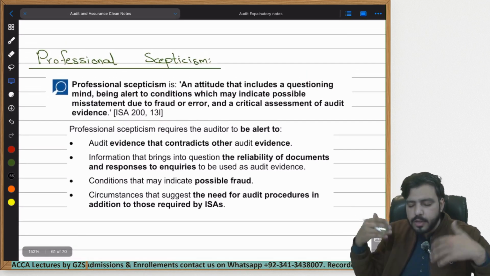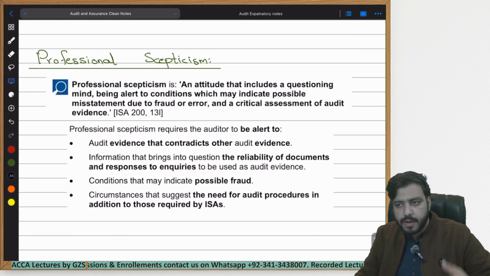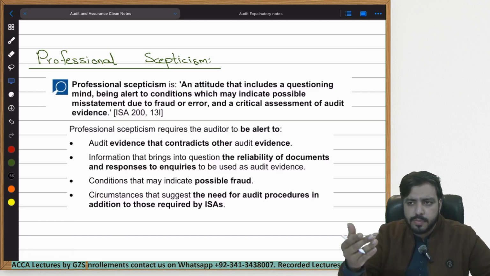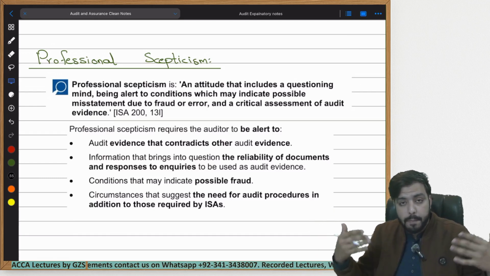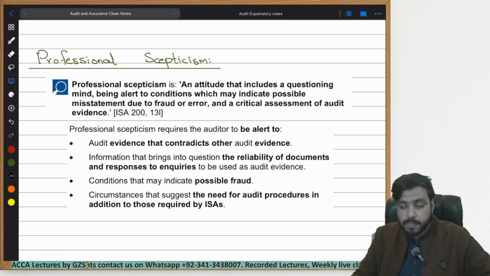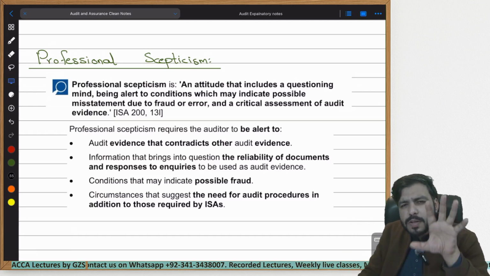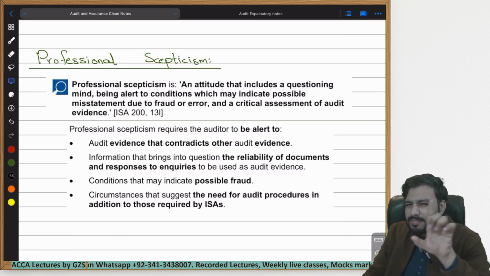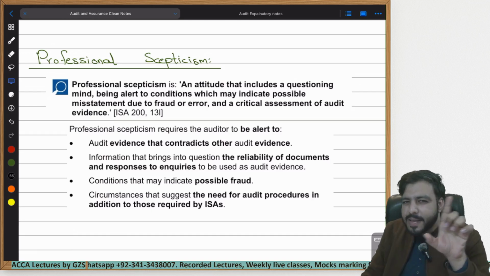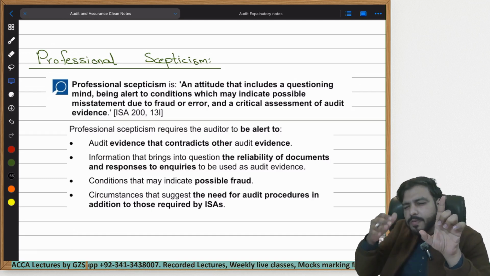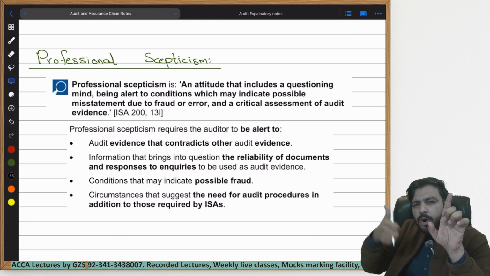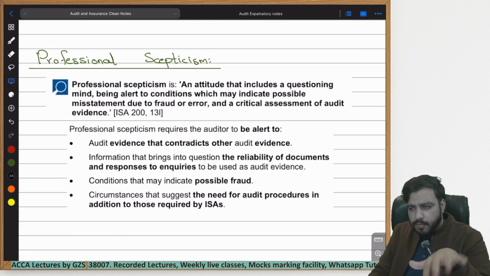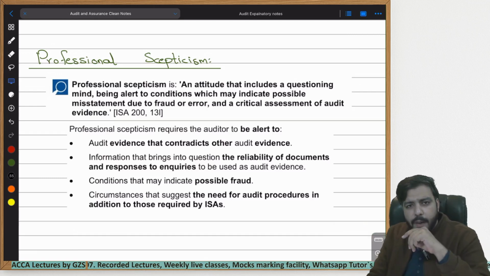Now, a lot of the auditors that you will meet in your practical life, like me, if you tell them something that happened to you and that you were also surprised by, you will always feel that because he is an auditor, he is not directly relying upon you. He does not believe you directly. You will always feel that he went and asked someone, my friend told me that this happened to him yesterday, was it actually true or not? Did you see it actually happen or not?